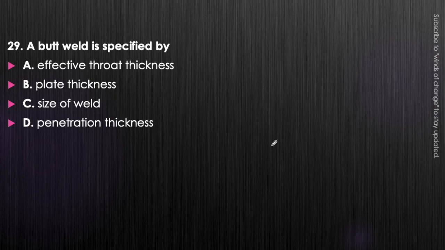Next question. A butt weld is specified by effective throat thickness, plate thickness, size of weld, or penetration thickness. What will be the answer? It is an easy question. The butt weld or fillet weld also, any weld is specified by its effective throat thickness. Okay, the weld is only defined by the effective throat thickness. So option A will be correct.